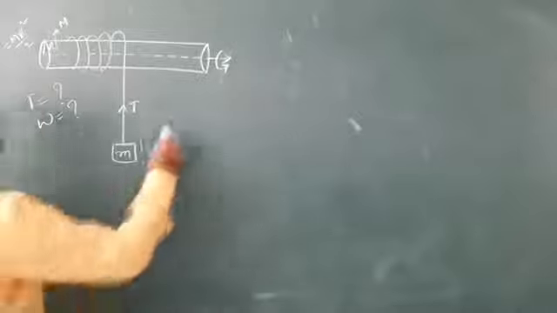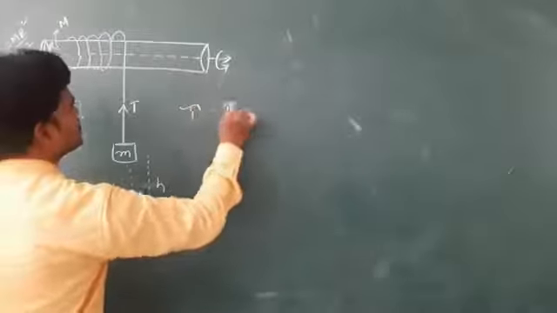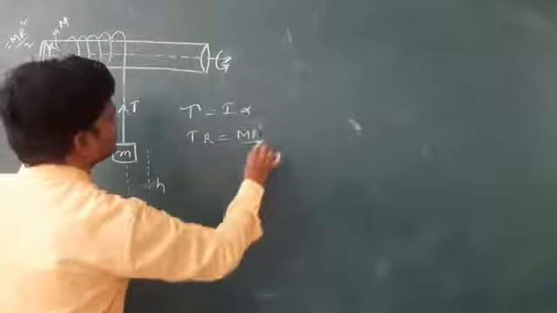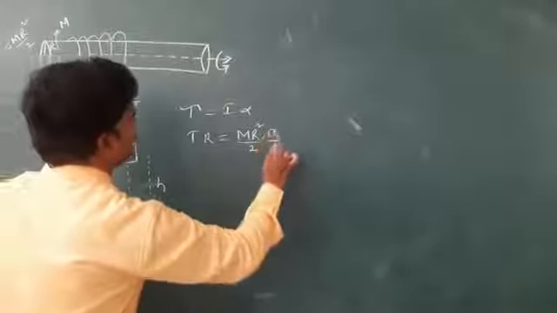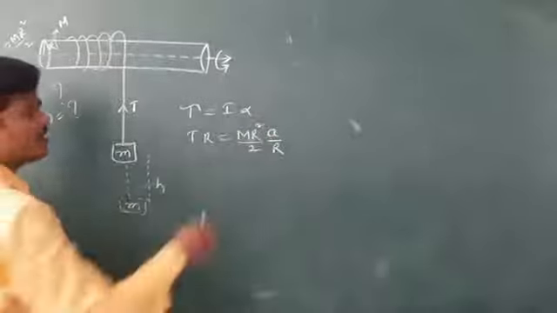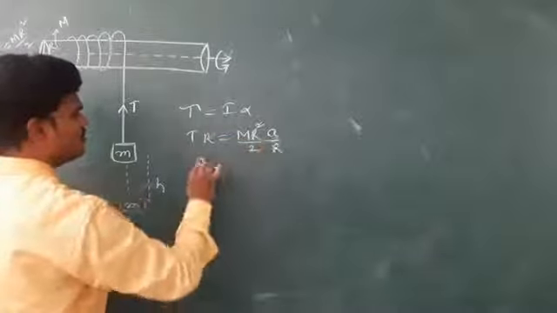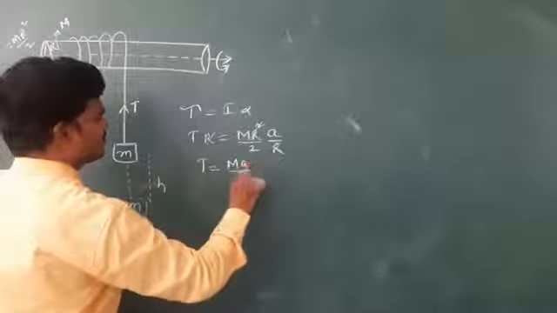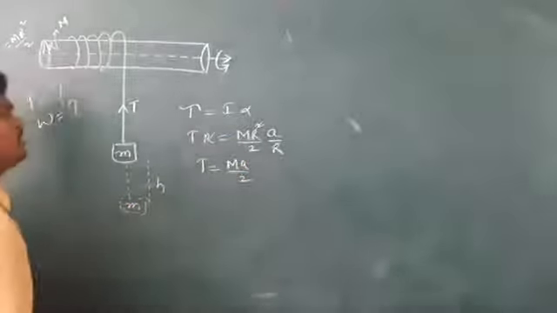To find this, let me use the torque concept. Tau is equal to what? Same formula I am using: torque is equal to I alpha. Torque is nothing but tension into distance, which is R. I is MR square by 2, and alpha is a by R. So tension I got as half of this one, Ma by 2.